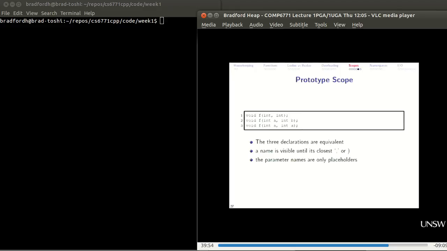Okay, so we've done local scope, now we're going to do prototype scope. We've got 1 down, we've got 4 to go. Prototype scope. These three declarations up here are all the same.